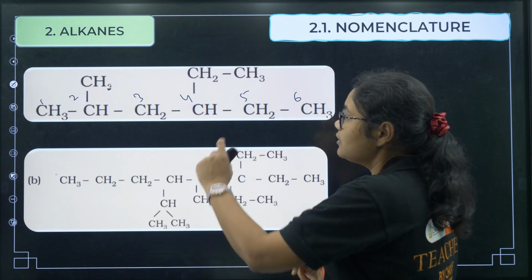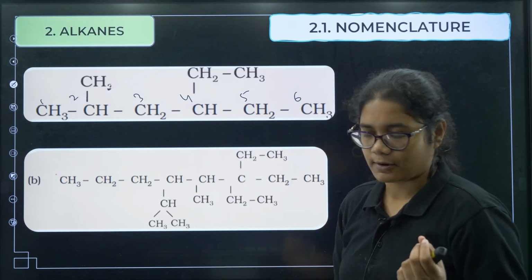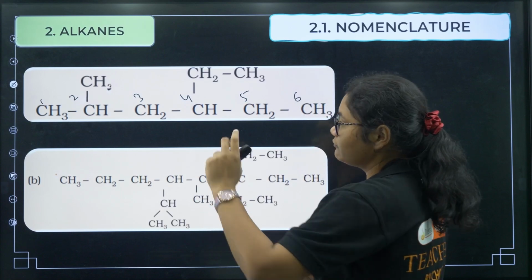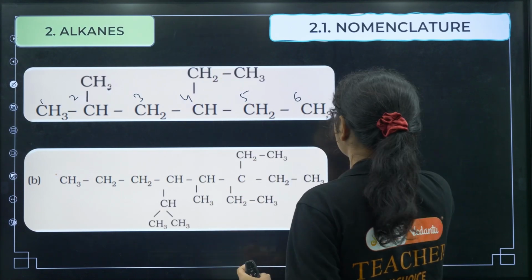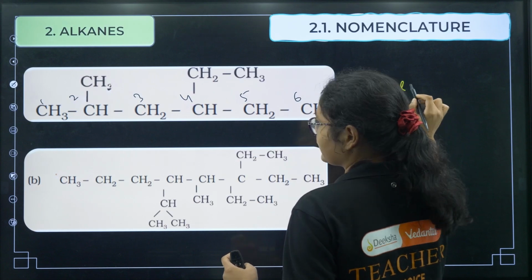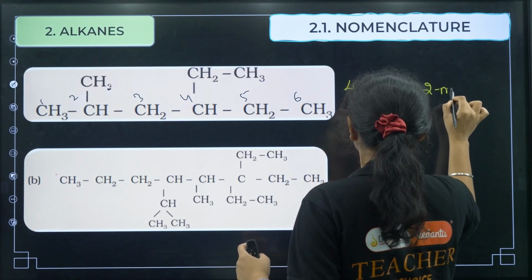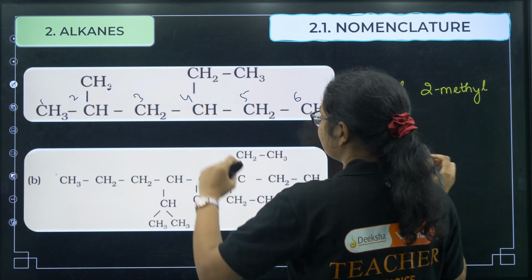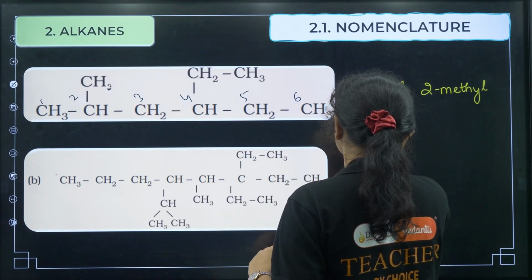Now we need the name of the compound, right? So you see, first ethyl group will come and then methyl group will come. Why first ethyl will come? Because it is alphabetically coming first, right? So we have 4 ethyl, okay, then we have 2 methyl, okay, 4 ethyl, 2 methyl hexane.